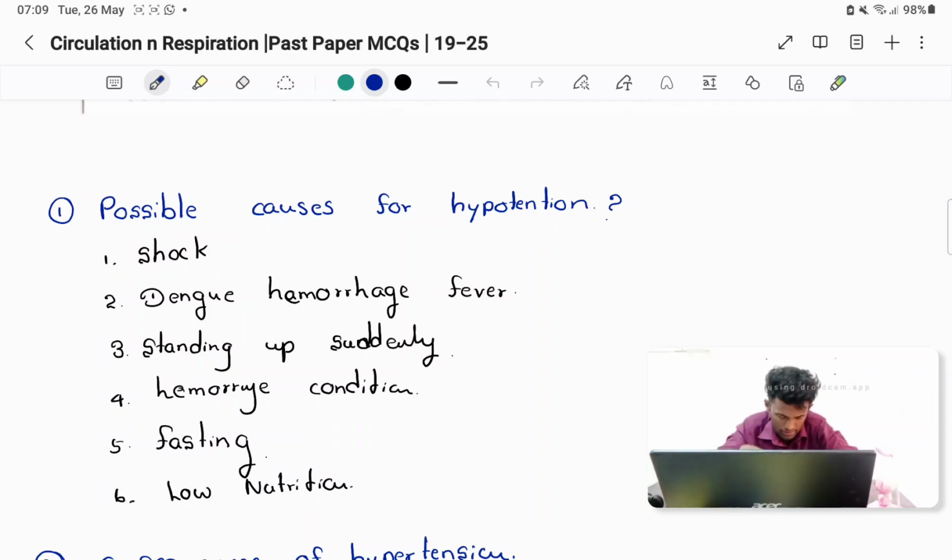Then quickly write what are the complications of hypertension. That's also a list, 5 things as I remember. So quickly write what are the possible complications of hypertension, right?